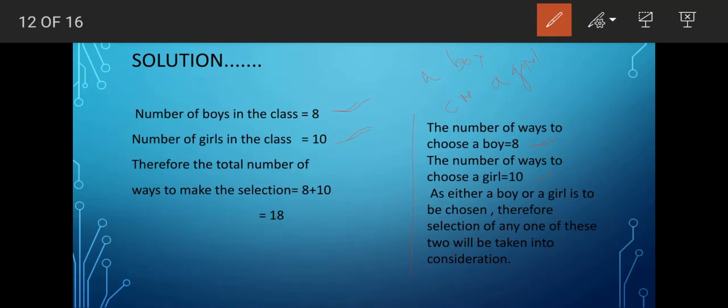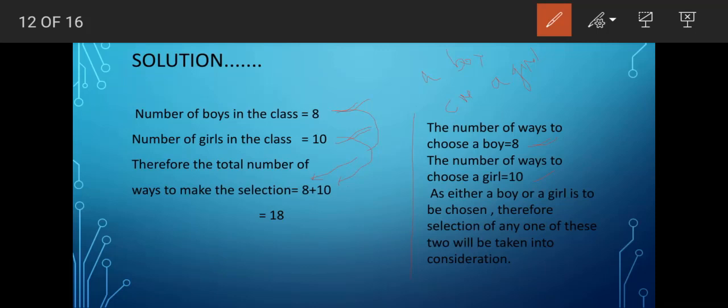So here goes the later part. Therefore, the total number of ways to make the selection will be what? From the boys we are having 8 options, and from the girls we are having 10 options. So when we combine these two, in total 18 options are there. Means in total in the class there are 18 students. I mean a boy and a girl, means there are 8 boys and 10 girls.